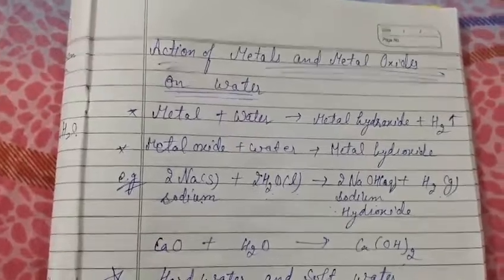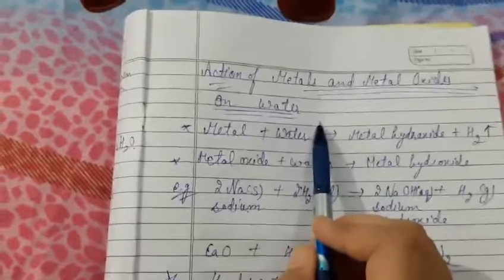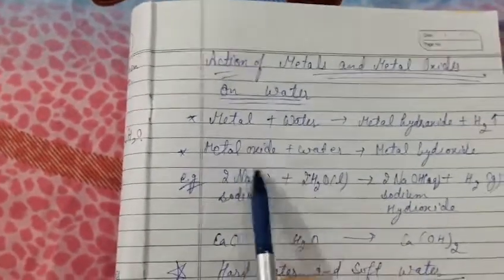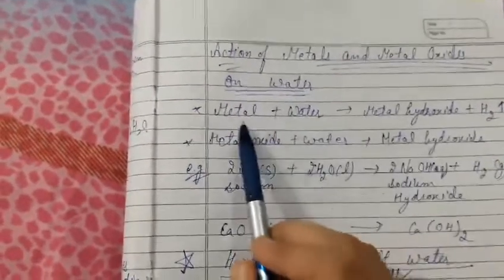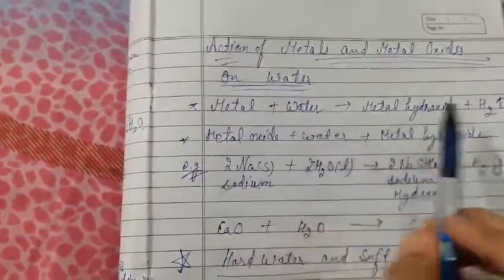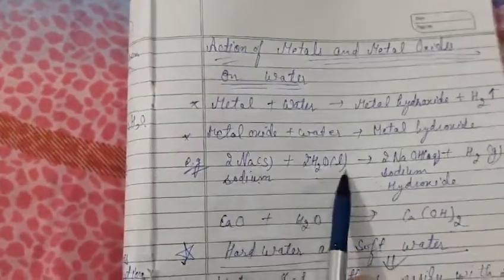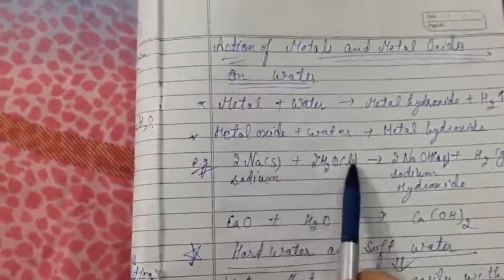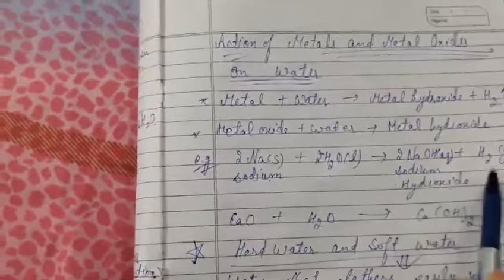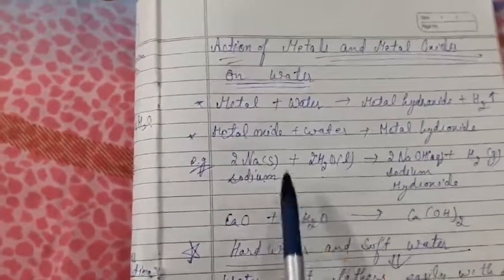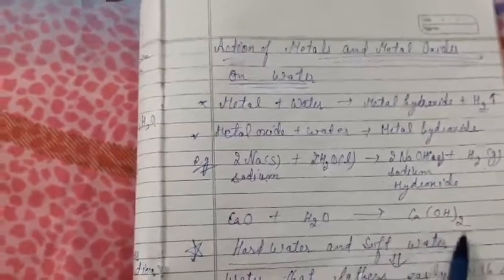Our next topic is action of metals and metal oxide on water. Whenever metal or metal oxide reacts with water, you will always get metal hydroxide. But in case of metal reacts with water, you will get hydrogen gas as well. For example, sodium reacts with water. Sodium is in solid state and water is in liquid state. You will get aqueous sodium hydroxide and hydrogen gas. But in case of metal oxide like calcium oxide reacts with water, you will only get calcium hydroxide.